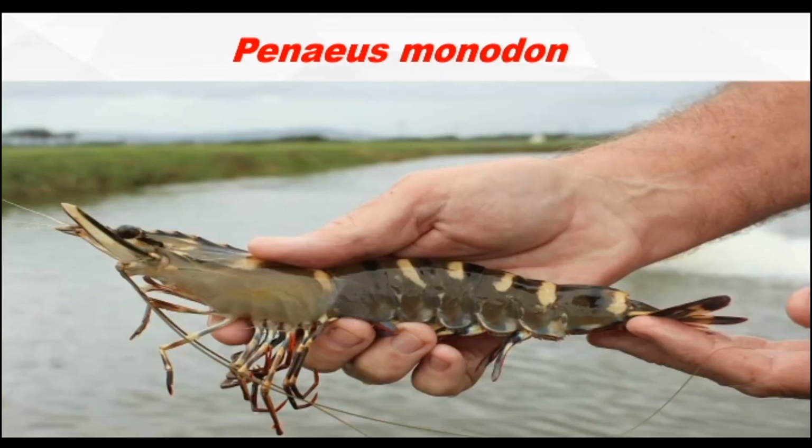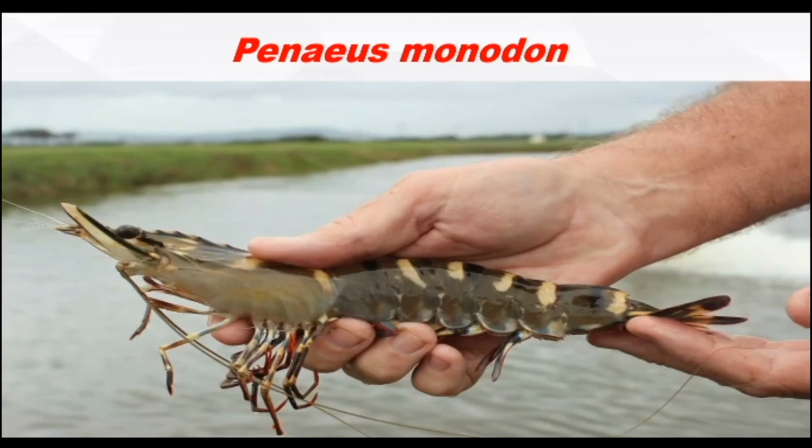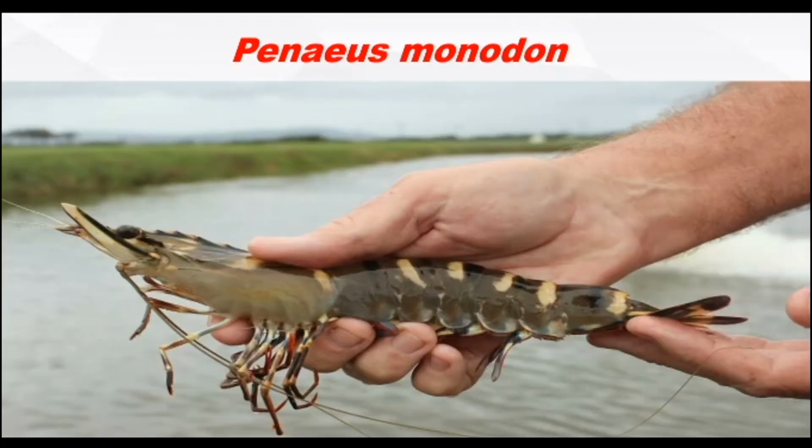Both are very good species to cultivate in the marine water. The size may be similar, but the taste may be different. Anyway, these two are different species. That's why they have given the two names, Penaeus indicus and Penaeus monodon.